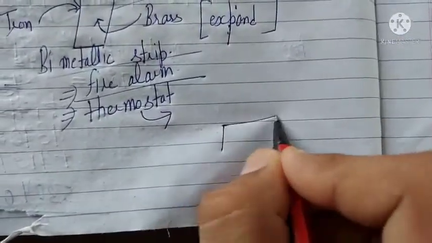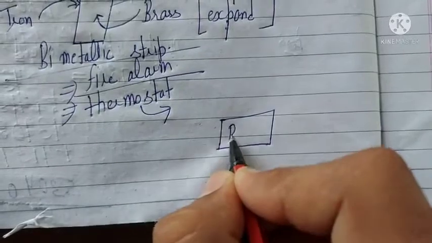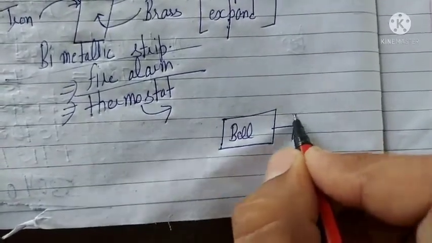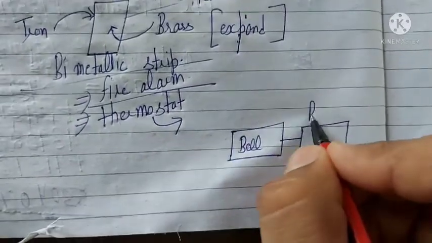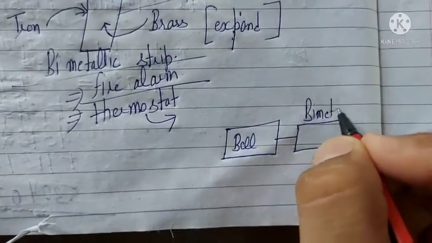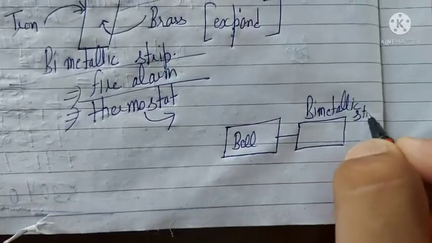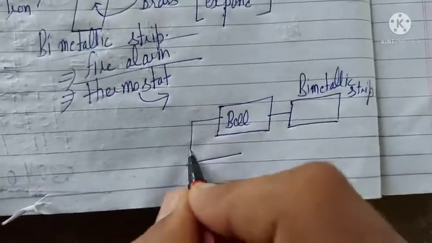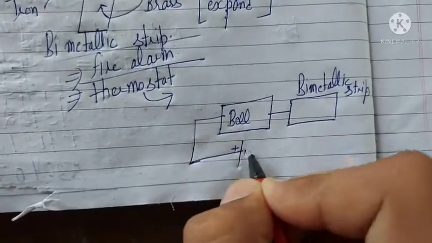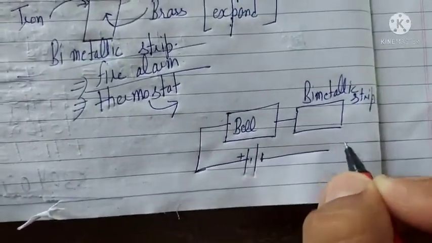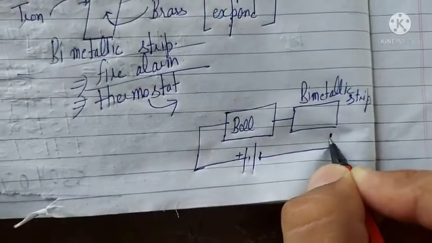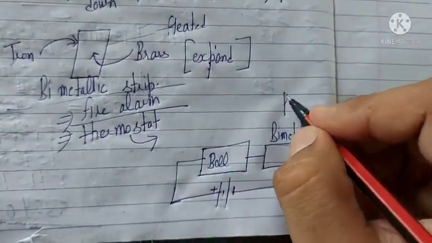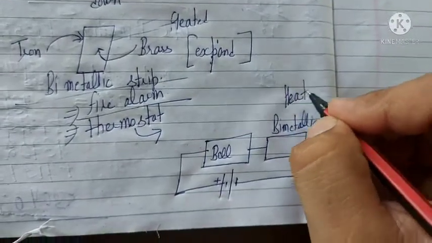So here the bell is there, and along with the bell they are connecting the bimetallic strip. They have given the connections to the bell, positive terminal and negative, and the negative is not connected to the bimetallic strip. When there is a fire in the building, heat will get produced.